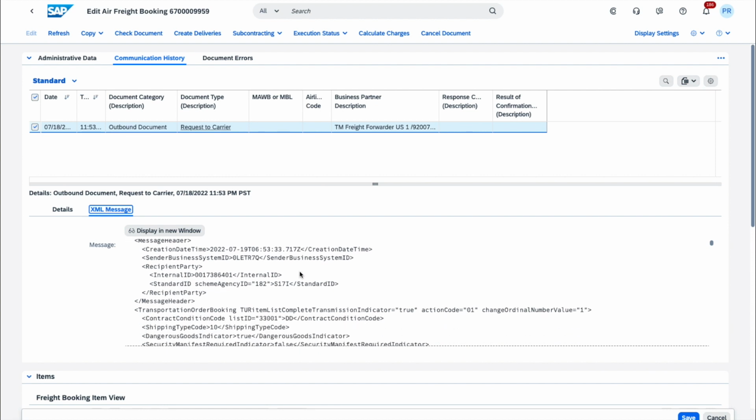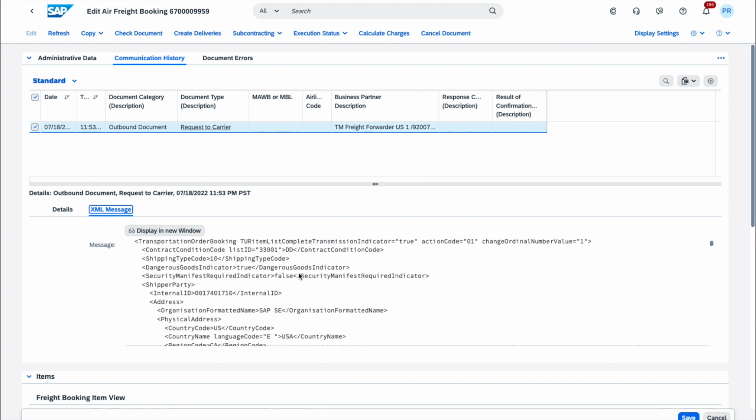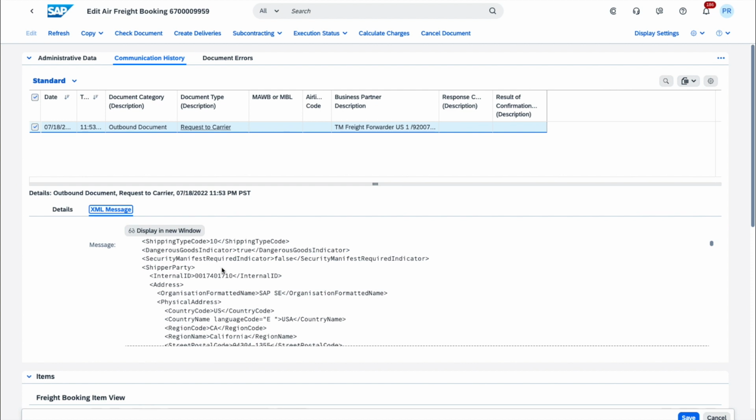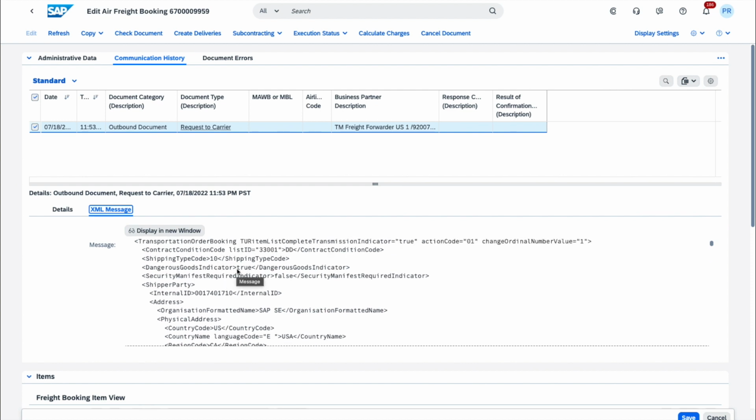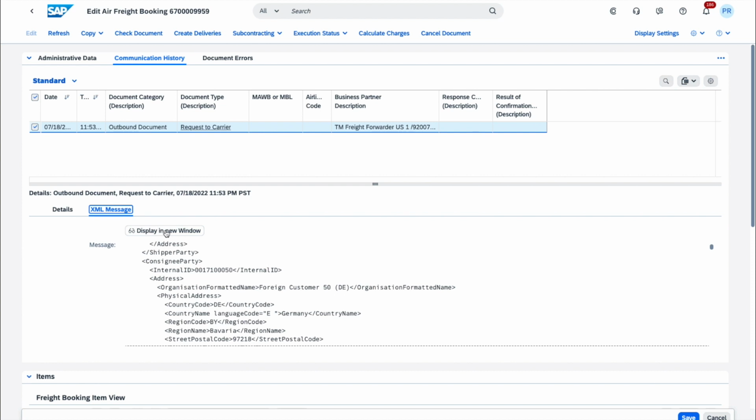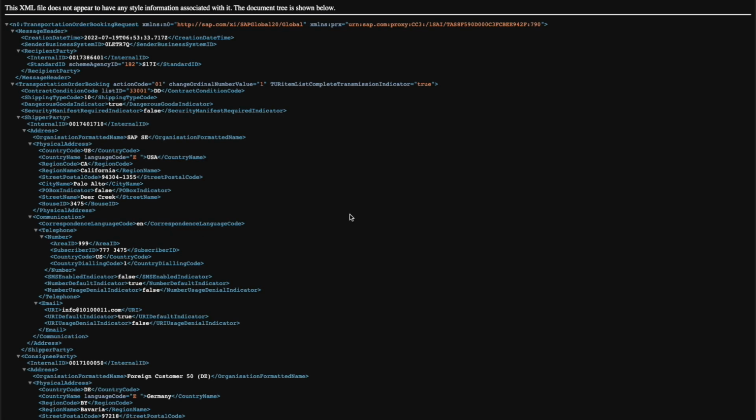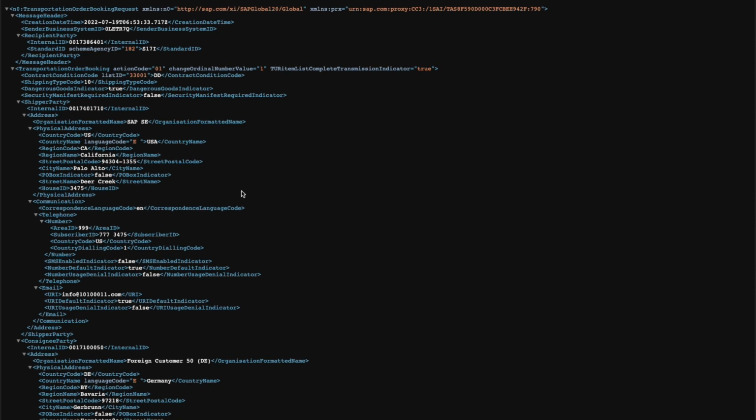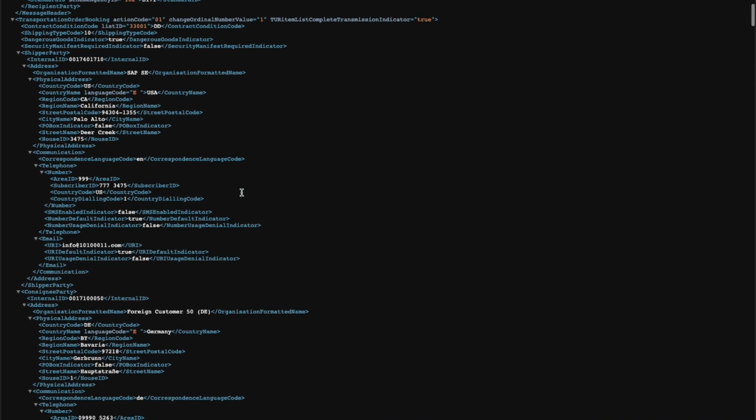So here you have the entire XML message if you wanted to double check a few things, such as here, for example, we can see that we have also notified the freight forwarder that this particular transport will contain dangerous goods. You can also, for the sake of visibility, click on display in a new window, and this will open up a new browser window showing the entire content of the payload in a more readable format.